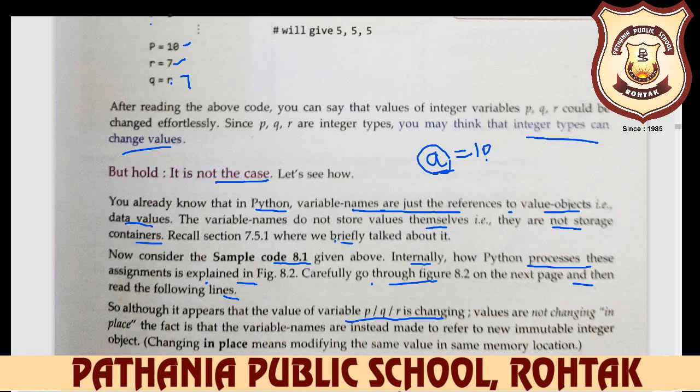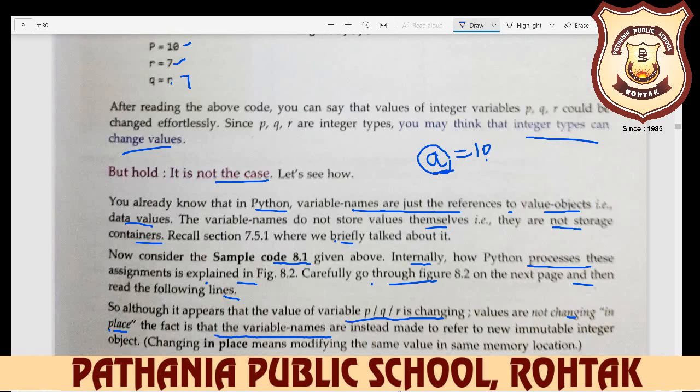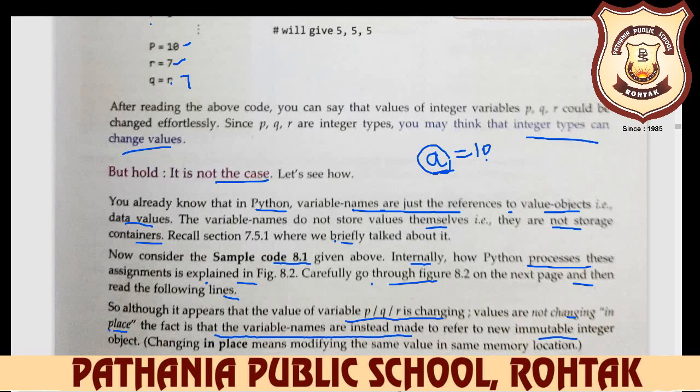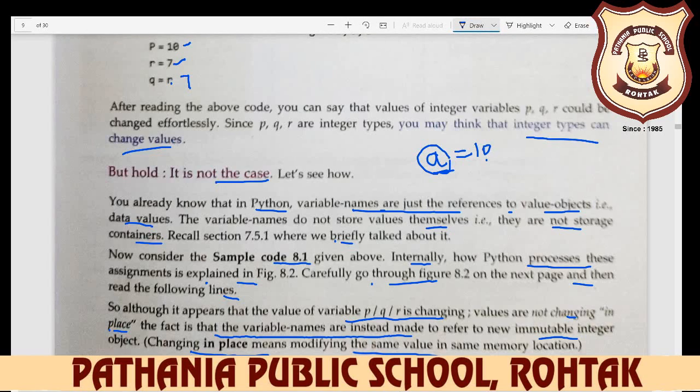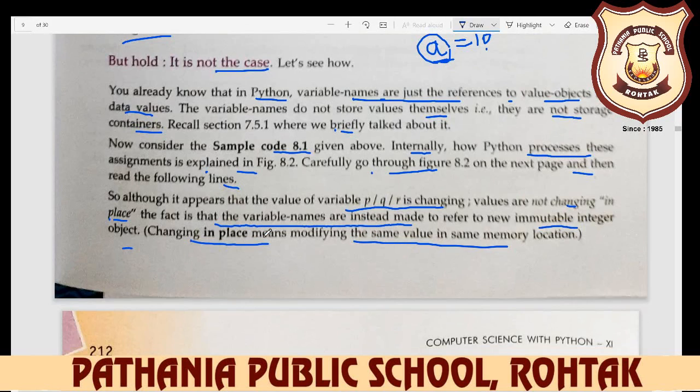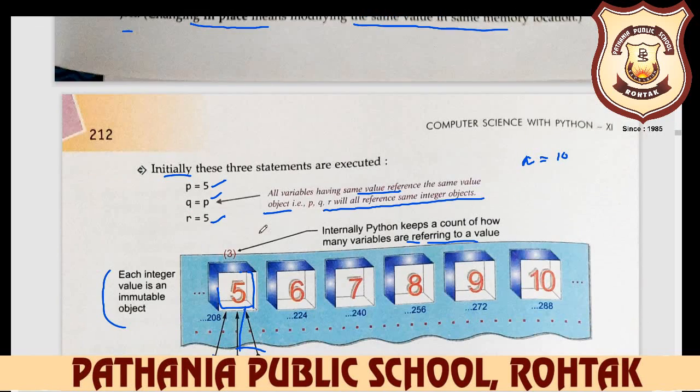Values are not changing in place. The fact is that the variable names are instead made to refer to a new immutable integer object. Changing in place means modifying the same value in the same memory location. So we say this is immutable.